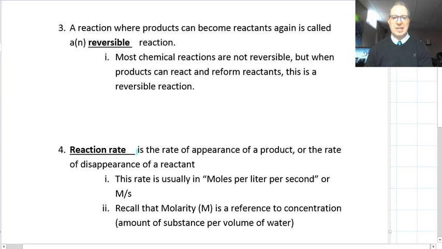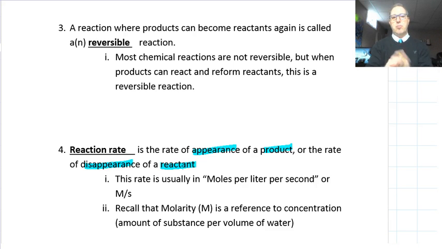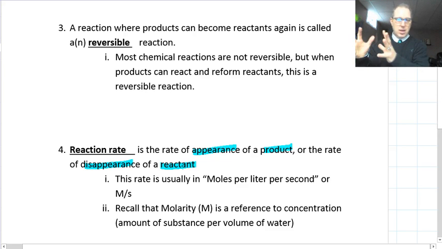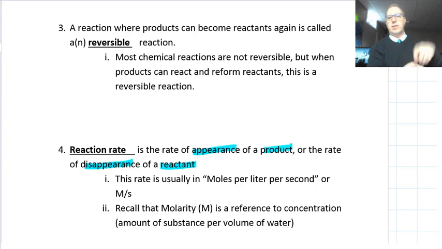So the reaction rate is the rate of appearance of a product or the rate of disappearance of a reactant. This is how we measure how fast a reaction happens. The rate at which a product basically comes from nothing and starts to be created, that rate is the rate of the entire reaction. Or conversely, you have the reactants and the rate at which they are decreasing and becoming products, and again it's just the atoms rearranging themselves. The rate of decrease of the reactants or the rate of increase of the product is the reaction rate.